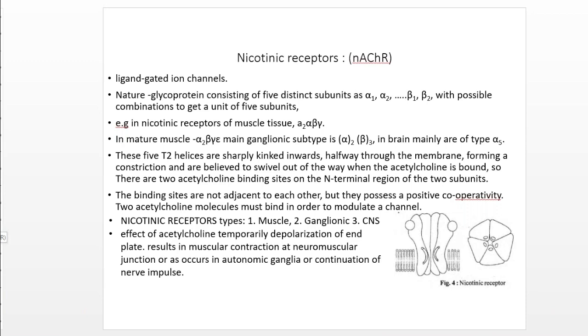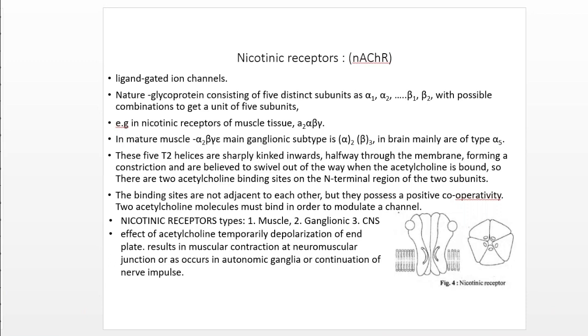Generally, the ganglionic type nicotinic receptor has agonists as well as antagonists. Agonists of the ganglionic nicotinic receptor are acetylcholine, carbachol, nicotine, and epibatidine. These are some examples which act as agonists for the ganglionic nicotinic receptor. Antagonists are mecamylamine and trimethaphan. These are some blockers, antagonists for the ganglionic nicotinic receptor.